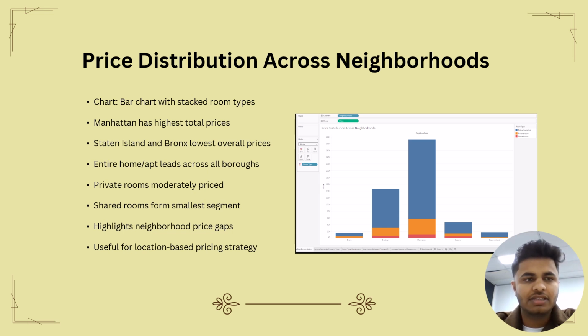Hello everyone, in this slide I'm going to discuss price distribution across neighborhoods. Here we analyze the review score for different property types. Most types like apartments, bed and breakfasts and townhouses had very high review scores close to 100. Even rare property types like boats and huts had good reviews. This means customers are usually happy with their stays no matter the type of property. The score shows that people care more about the overall experience than just the property itself.